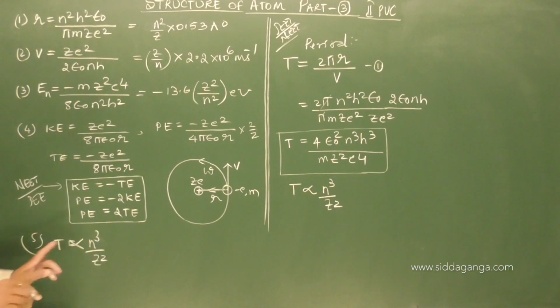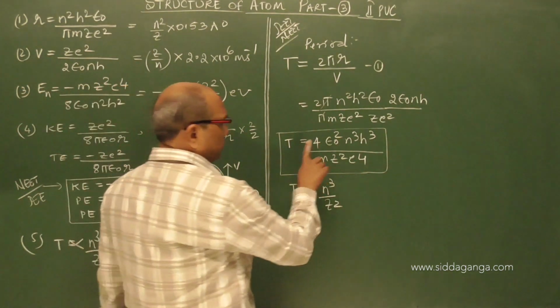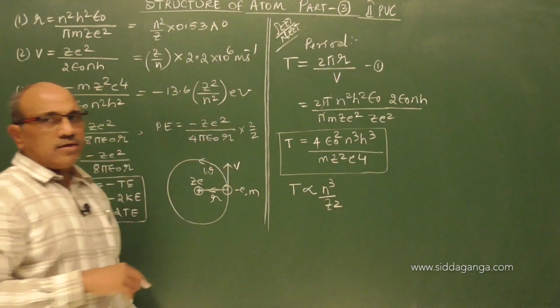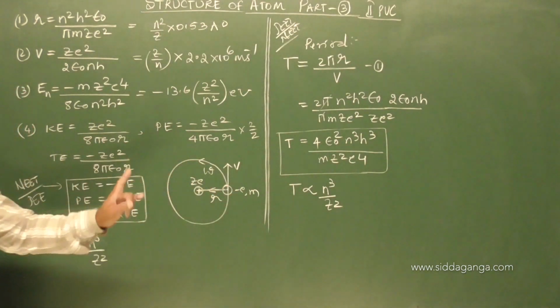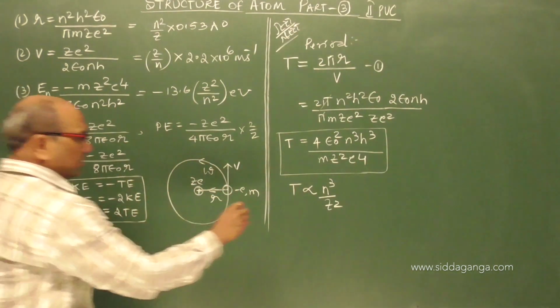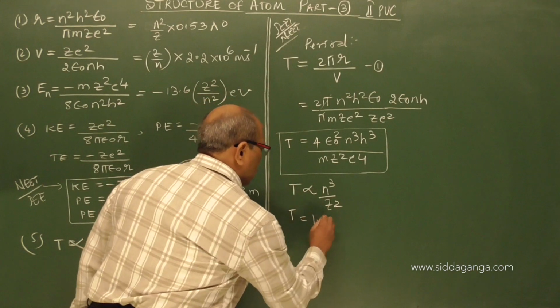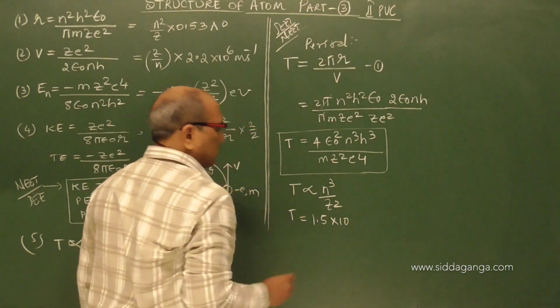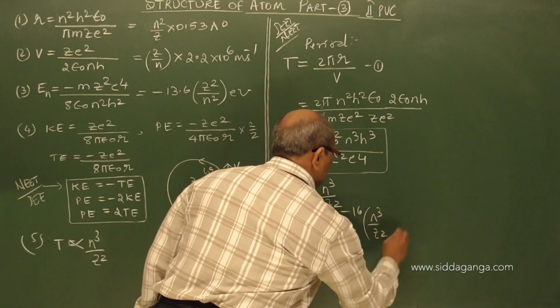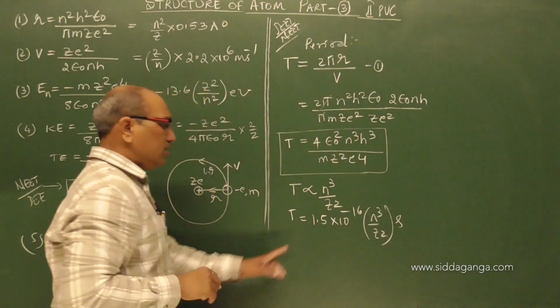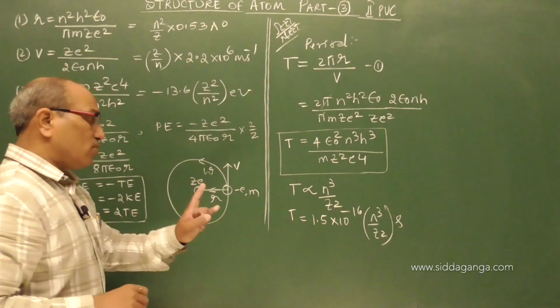N cube by z square. Suppose we estimate the period for the first orbit, taking n is equal to 1, z is equal to 1. You will get the answer 1.5 into 10 power minus 16 into n cube by z square in seconds. It is for the first orbit.